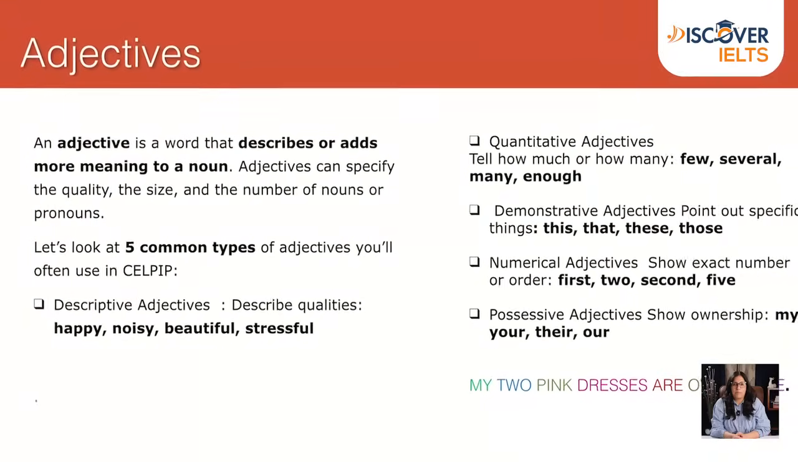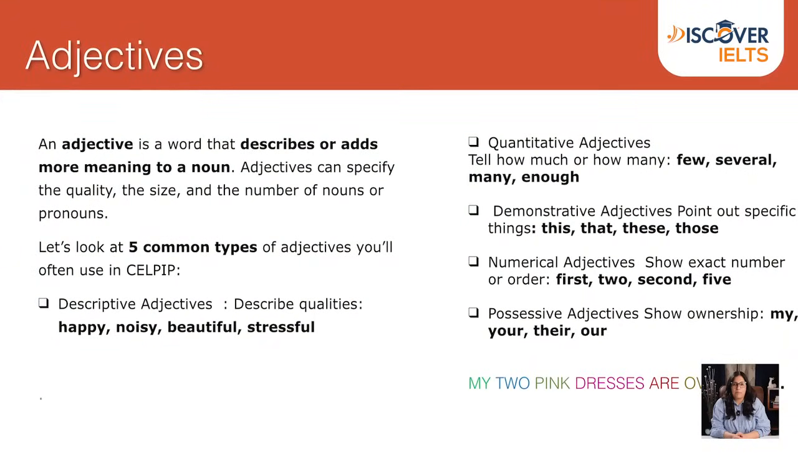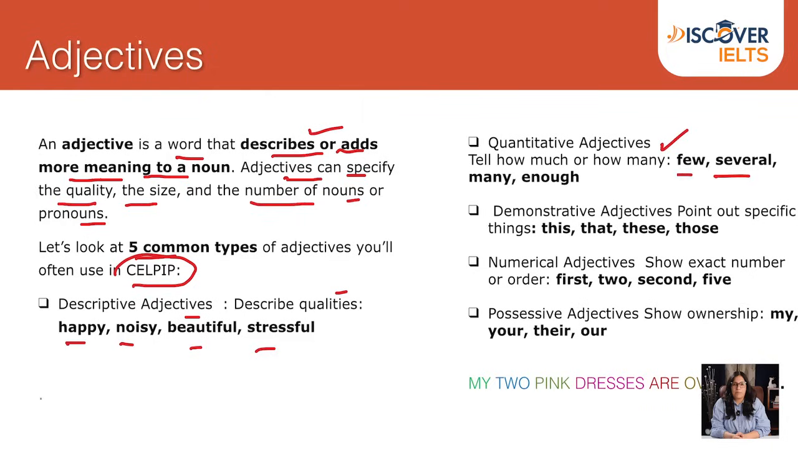Let's talk about adjectives. An adjective is a word that describes or adds more meaning to a noun. Adjectives can specify the quality, size, and the number of nouns or pronouns. Let's look at 5 common types of adjectives that you can use in your CELPIP or IELTS exam. Descriptive adjectives describe qualities: happy, noisy, beautiful, stressful. And quantitative adjectives could be few, several, many, enough. How much or how many.